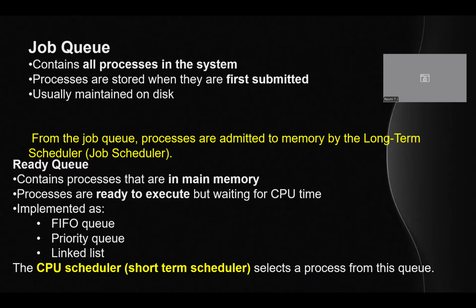From the job queue, the jobs will be shifted to the ready queue with the help of the job scheduler. The ready queue contains processes that are in the main memory and are now ready for execution. Now it will be waiting for the CPU time. That can be implemented by different algorithms, like a FIFO queue, priority queue, or a linked list. The CPU scheduler, or the short-term scheduler, selects the process from this queue.